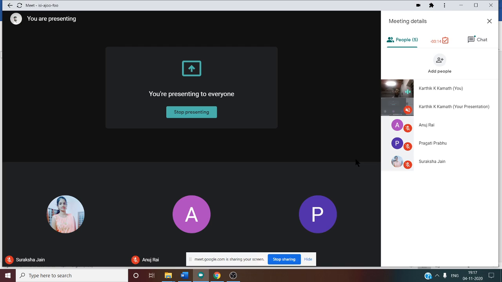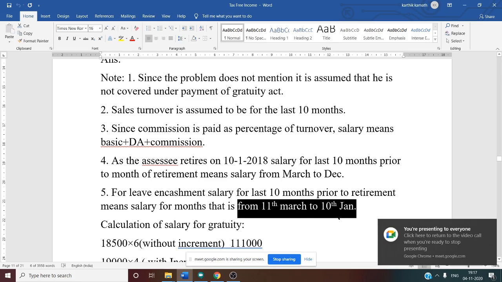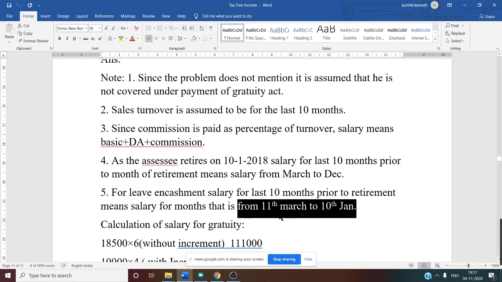And for earned leave encashment, the month of retirement is included. That means January 10 days is there, right? In January, he worked for 10 days. So that is also included. That is why January 10 days comes. And from March 11, why not from March 1st? Because we have included January 10, right? That is why we will start from March 11. The initial 10 days we will not consider. Why? Because we want only the 10 months' salary average.